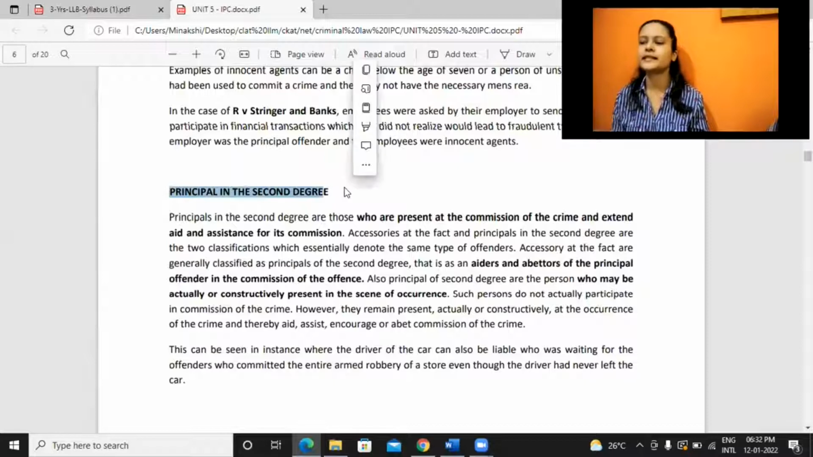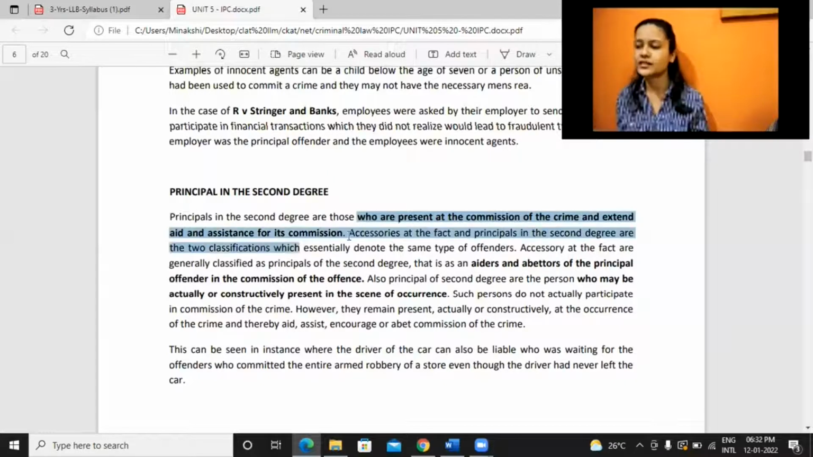Next one is principal in the second degree. Principals in the second degree are those who are present at the commission of the crime also, and they provide some sort of aid or assistance for its commission, like the one who was waiting inside the car. Accessories at fact and principals in the second degree are two classifications which denote the same person, like the accessories which we have seen, at fact and after fact. Accessories at fact are generally classified as principals of the second degree, that is, an aider or abettor of the principal offender in commission of the crime.